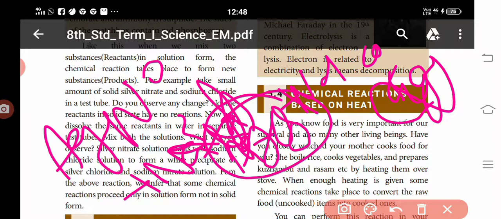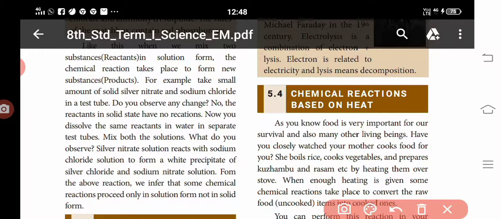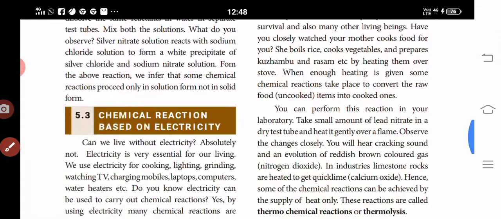When the solutions of both chemicals are added, the chemical reaction takes place and a white precipitate is formed. That is because the ions are exchanged. I hope you are understanding.